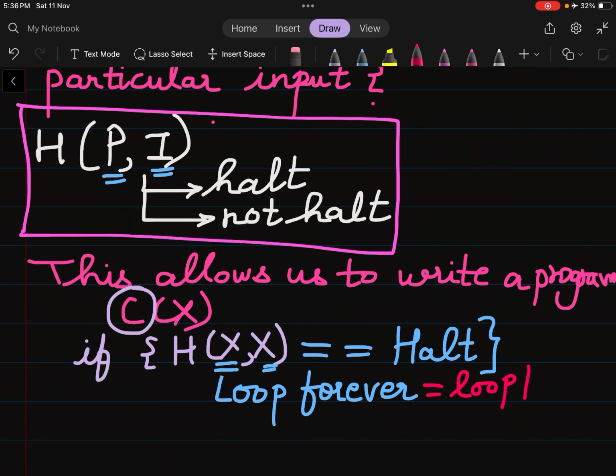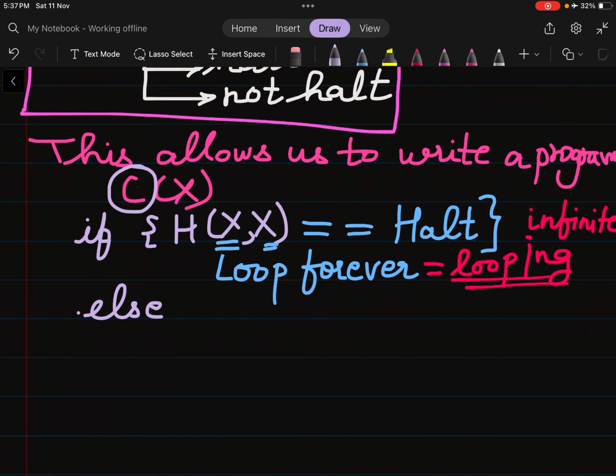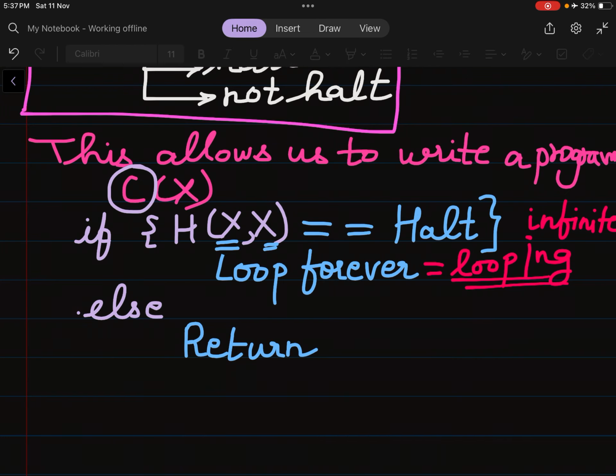So we are writing a statement which is looping forever. That means it is going into an infinite loop. That is an infinite looper. If this condition is satisfied, we will loop it forever. Else, what will we do? Else we will return a statement of acceptance or rejection. So we are saying that C is a program. If this condition is satisfied, we'll loop it forever, else we'll return accepted or rejected.